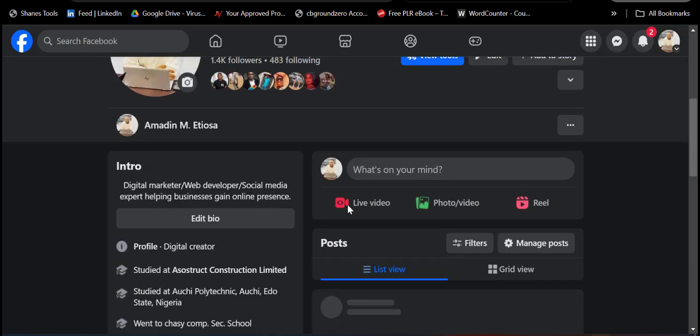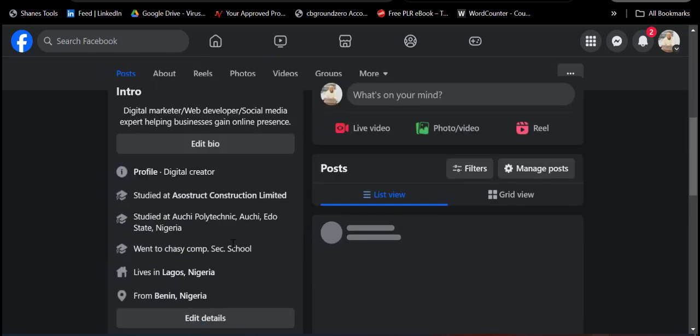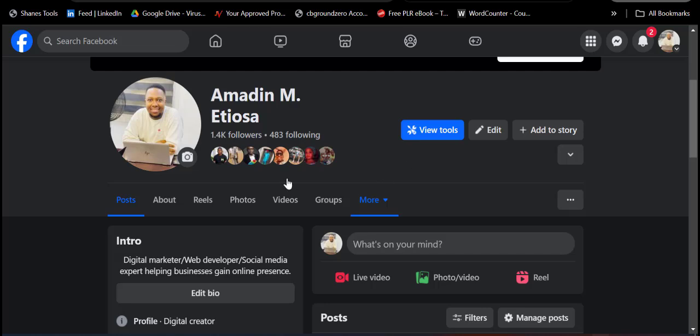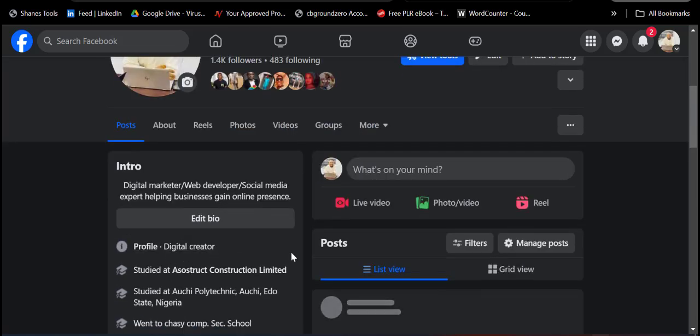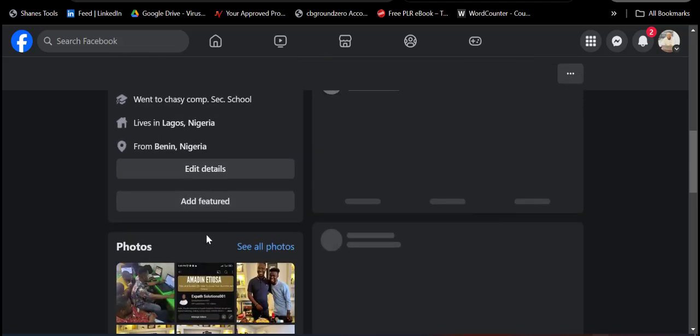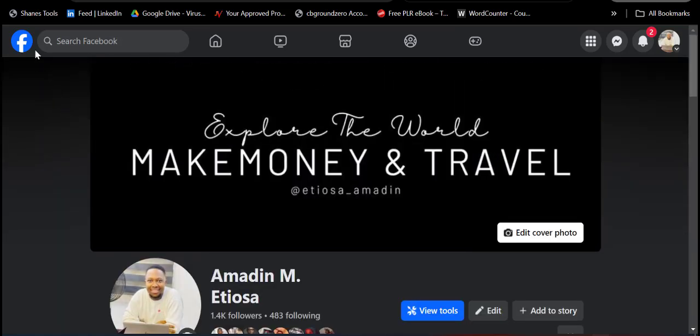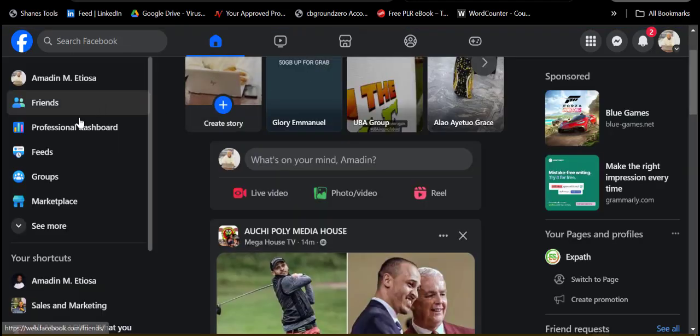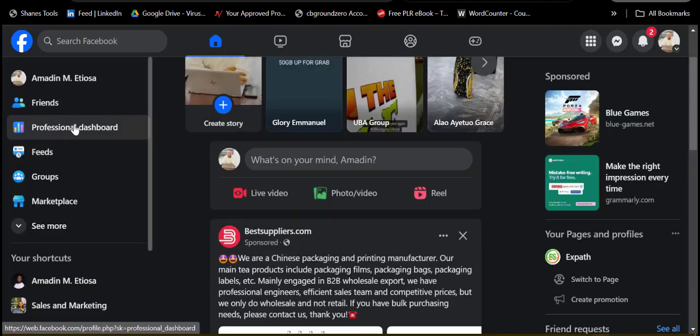Can you now see? It's no longer showing the same thing. It's now showing digital creator and the rest. Now let me click on this to go back. You can see that there's now a professional dashboard. So let me click on this professional dashboard now.